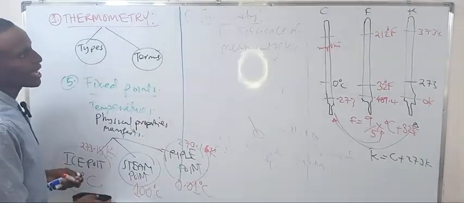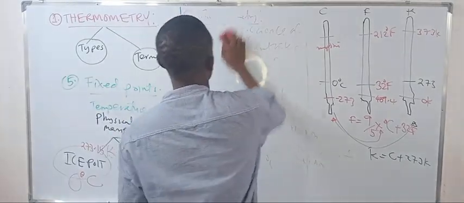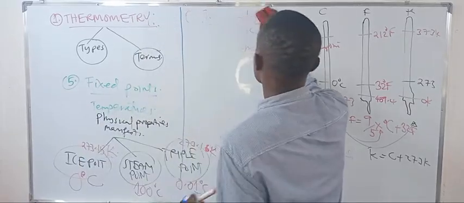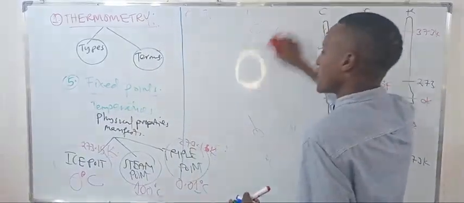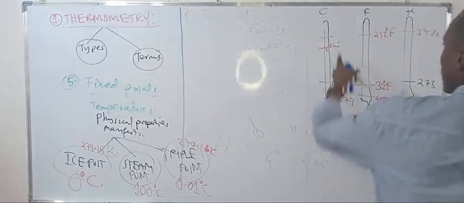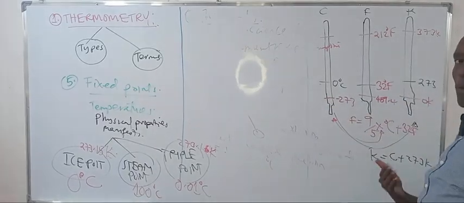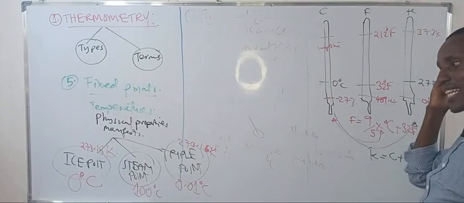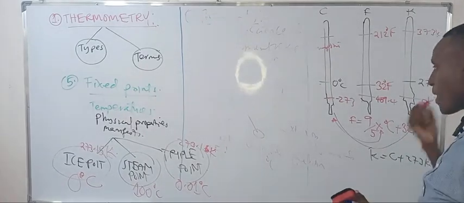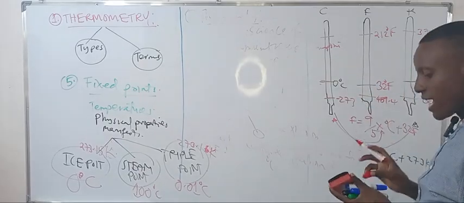So let's go on to what we say about the fixed points. Talking about the fixed points, the ice point is this one at 0, and the steam point is here, while the triple point is somewhere around here.